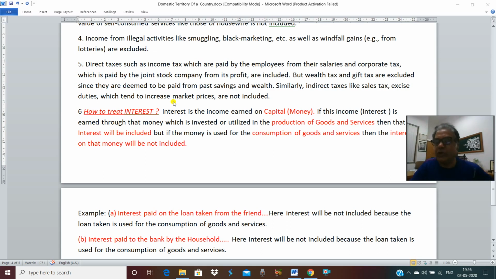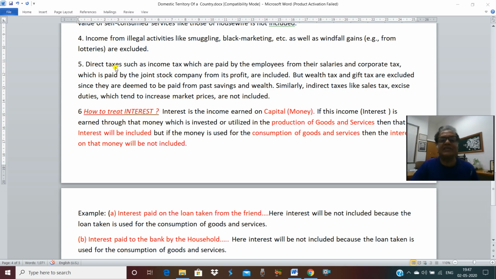So if in the exam you are asked how you will treat GST in the calculation of domestic product, your answer will be it will not be included. It is a part of market price. How you will treat the sales tax, it will not be included because it is a part of market price.